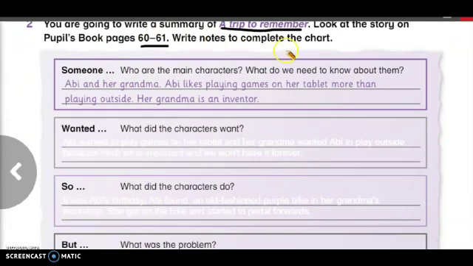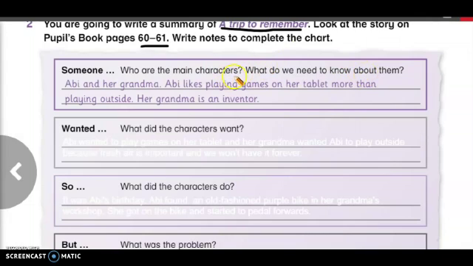You are going to write a summary of a trip to remember. Look at the story on Pupils Book pages 60 to 61. Write notes to complete the chart. Here, my students, we have to complete this chart about the important information in the previous story. Who are the main characters? What do we need to know about them?